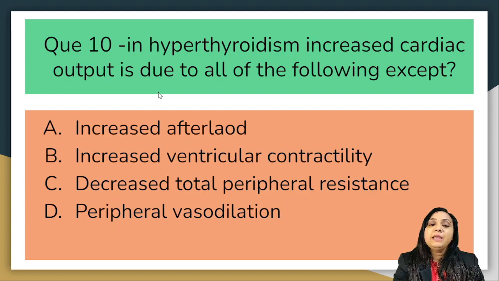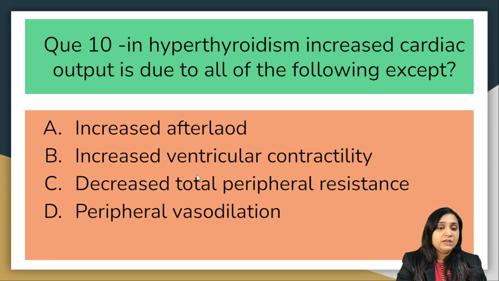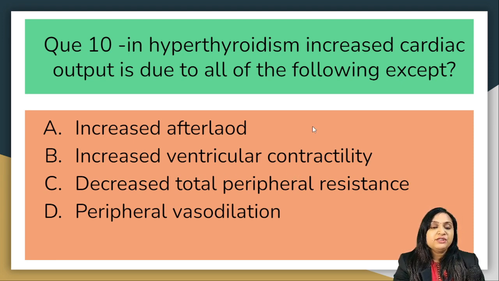Question number 10. In hyperthyroidism, cardiac output is increased due to all of the following except: increased afterload, increased ventricular contractility, decreased total peripheral resistance, and peripheral vasodilatation. We have to remember how it increases the cardiac output. To improve the cardiac output, the thyroid hormone improves the ventricular contractility. It will reduce the peripheral resistance and cause peripheral vasodilatation.